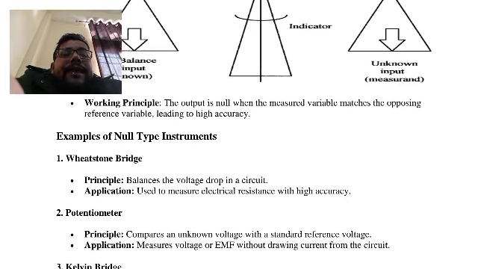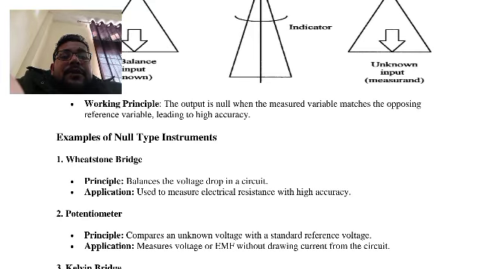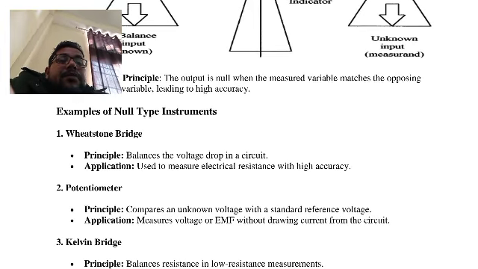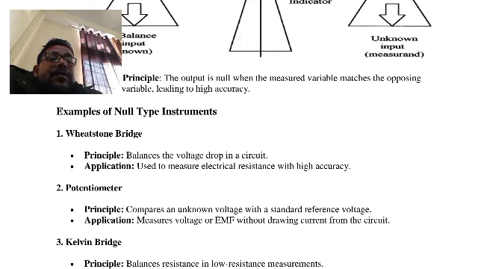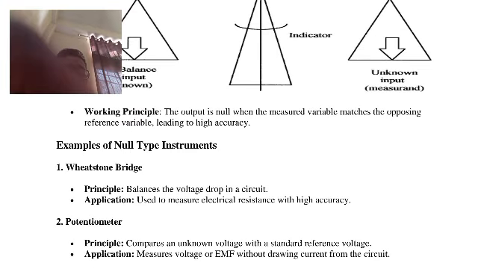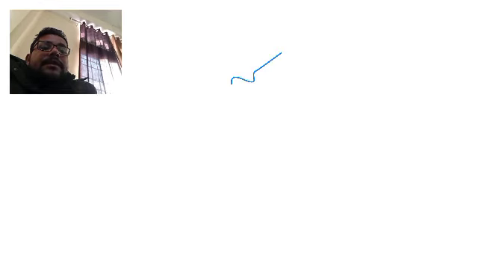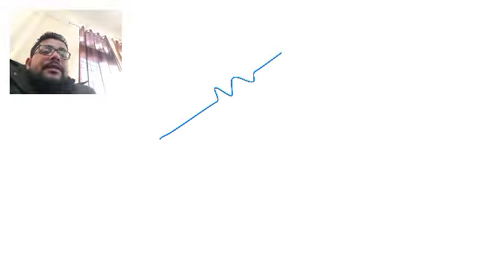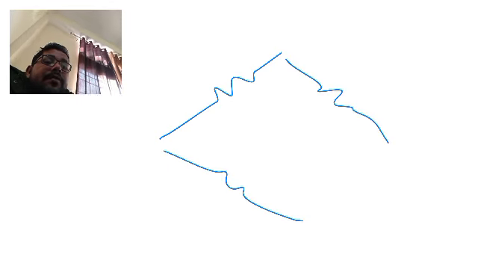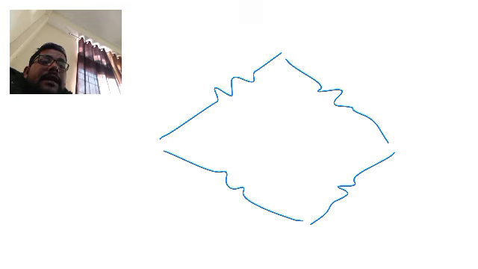Some examples of null type instruments: first, we can use the Wheatstone bridge. Suppose the structure of the Wheatstone bridge is like this: one resistance like this, one resistance like this.